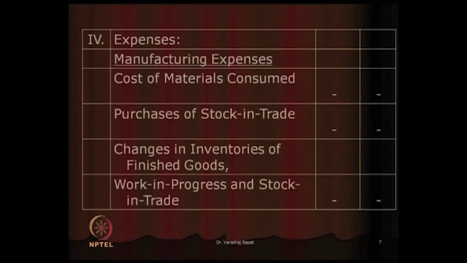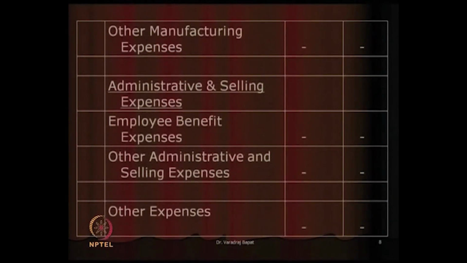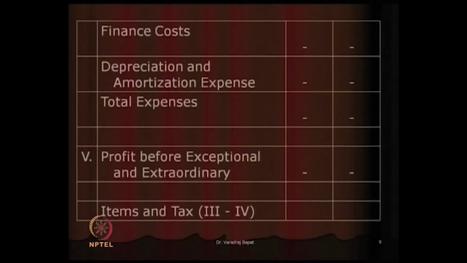So, we reduce the purchases, we also reduce the changes in inventories of finished goods, work in progress and even the raw material. Next is other manufacturing expenses. Other manufacturing expenses include items like factory rent, factory power and so on. The first heading was manufacturing, the second heading is admin expenses. In admin expenses, you have employee benefit expenses, administration, selling expenses and so on. After reducing manufacturing, admin and selling expenses, the next item is finance costs.